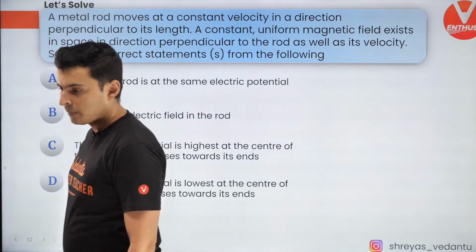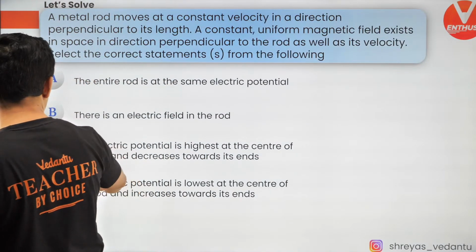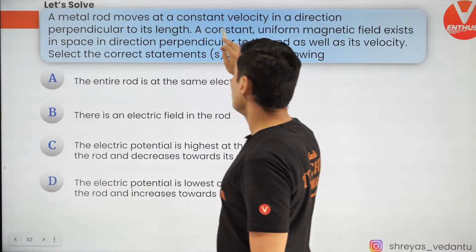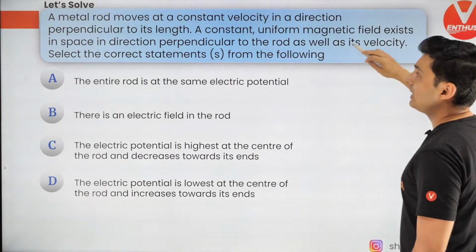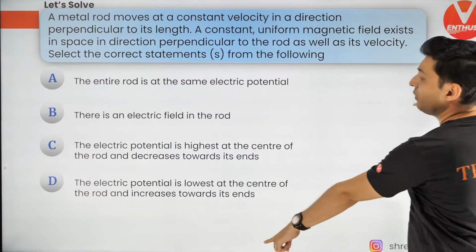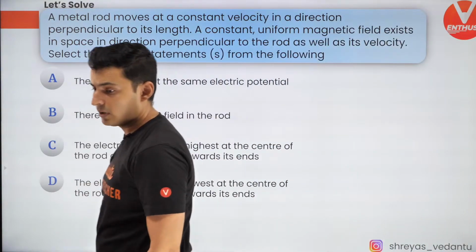Okay? Chalo. Next question coming up on your screen. Okay. A metallic rod moves at constant speed in a direction perpendicular to the length. So which of the following is correct? Come on, let's see how many of you are getting it.